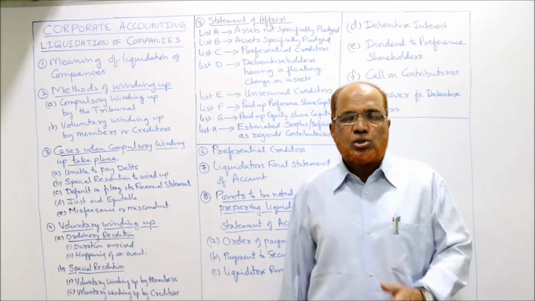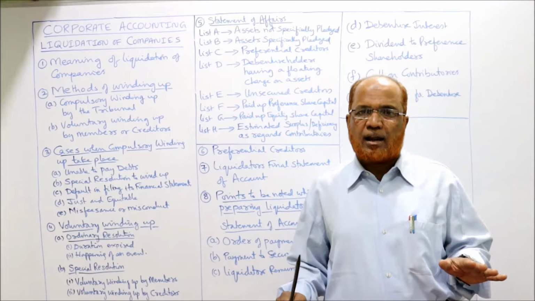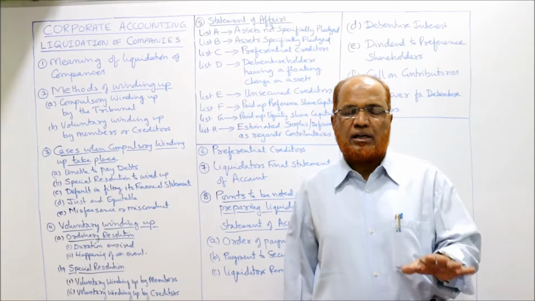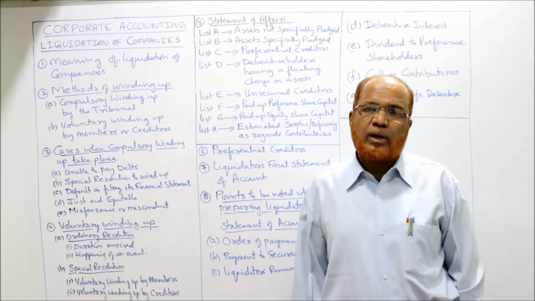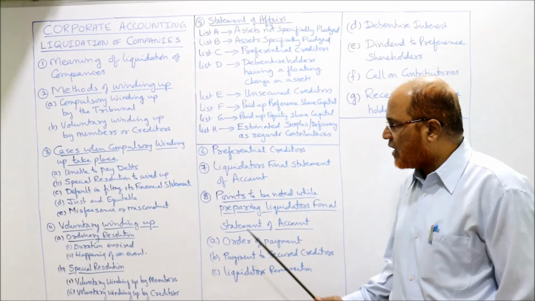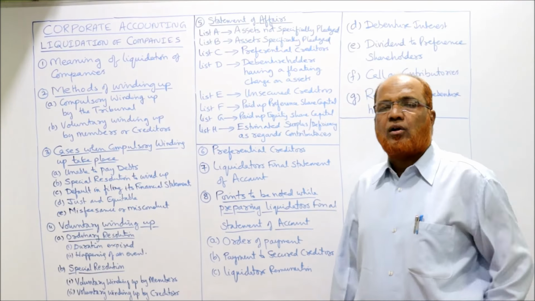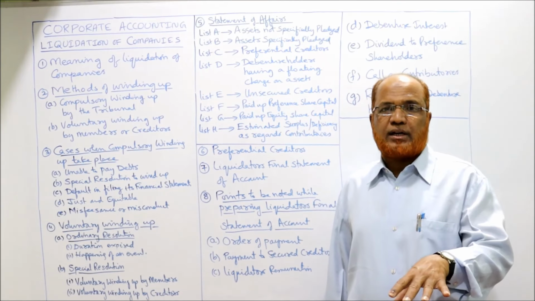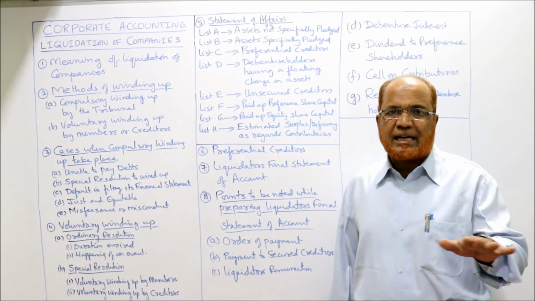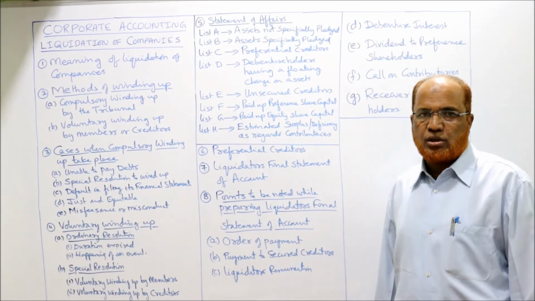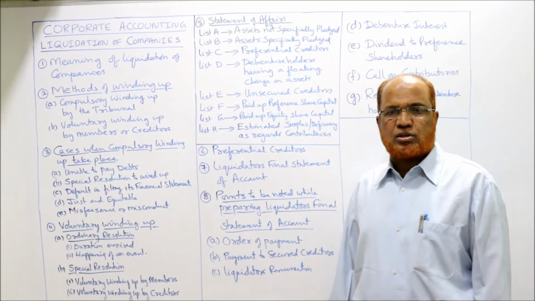to the creditors. So after settling all the accounts, after paying everyone, the liquidator will make a statement called the liquidator's final statement of account. This liquidator's final statement of account will be prepared by the liquidator after completing the liquidation, after settling all the accounts. So many problems we have to do on this liquidator's final statement of account.